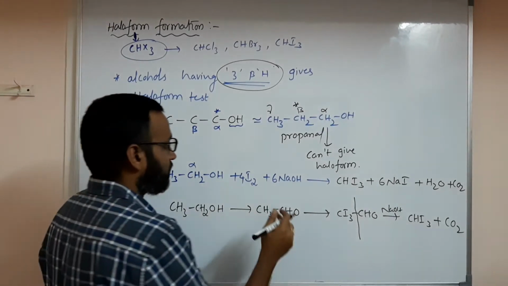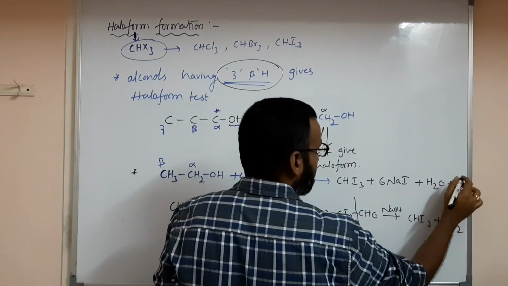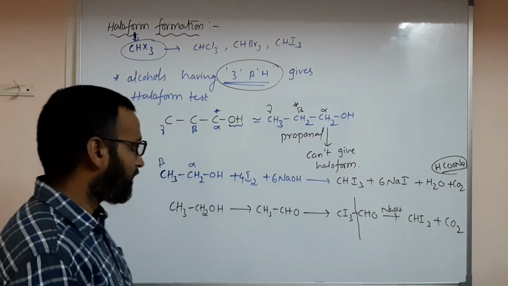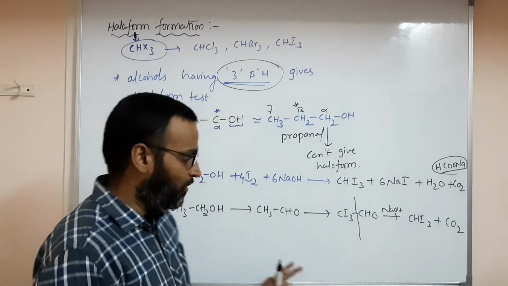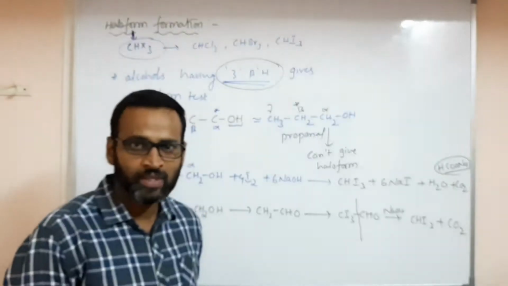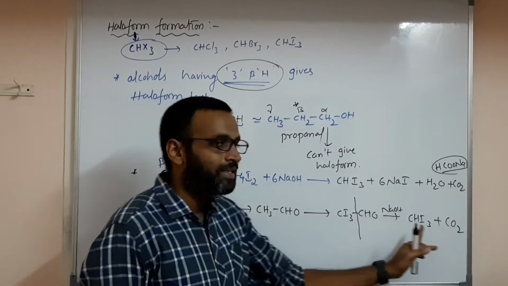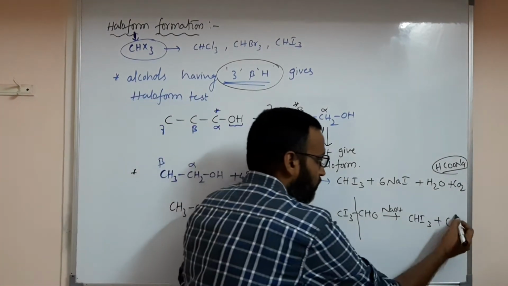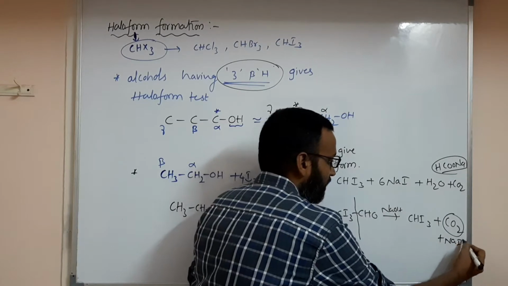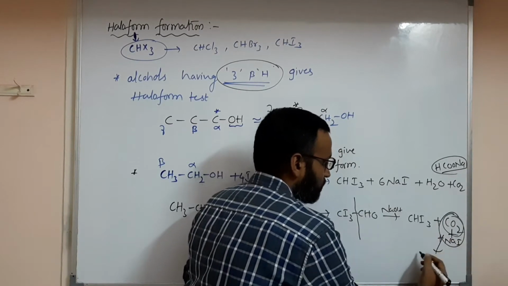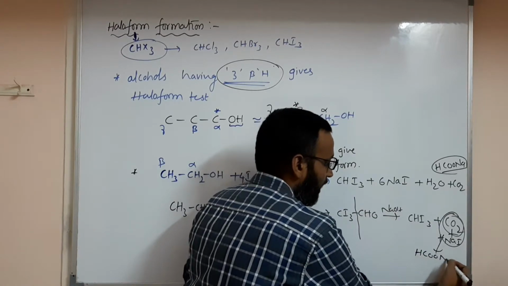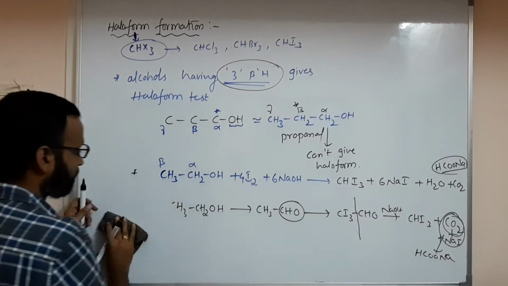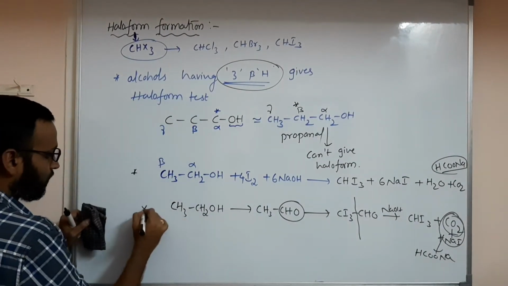With sodium, the CO2 converts to HCOONa, sodium formate. If you are using potassium, you get potassium formate, because both will react again. If you are using calcium, you will have calcium formate, because only one carbon is removed. This one is removed as CO2, NaI forms, and both combine and give sodium formate, HCOONa. Understanding everyone? This is the most important thing. So I have one question, please write it down. I have one question now.